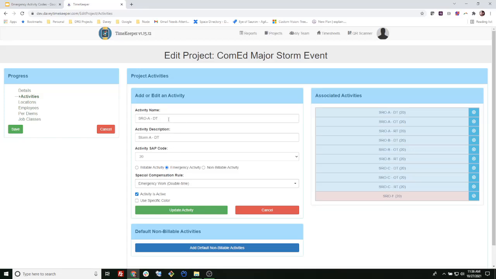You may want to get into the practice of specifying an OT or DT or some sort of indicator to the user so whenever they're going to choose an activity, they know which one to choose. It'll also make it easier for the supervisor when reviewing the timesheet.